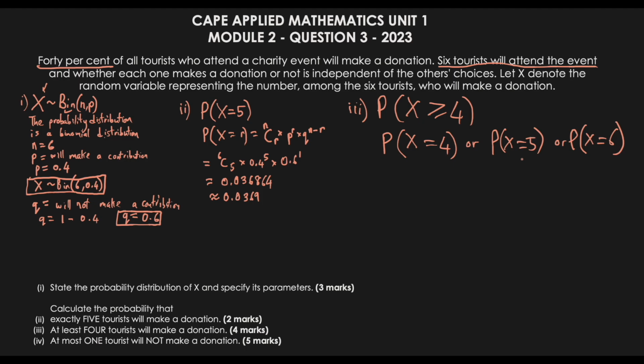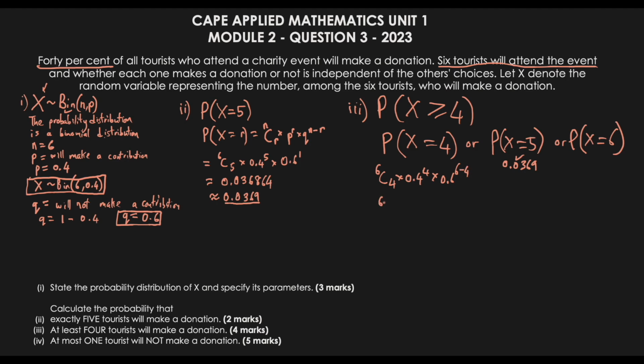We already worked out 5 from our previous question, so we know that's set, which is 0.0369. What we need to figure out now is when X is equal to 4. We'll use the same formula here, and in this case N is 6. So 6C4 multiplied by 0.4 to the power of 4, multiplied by 0.6 to the power of 6 minus 4.